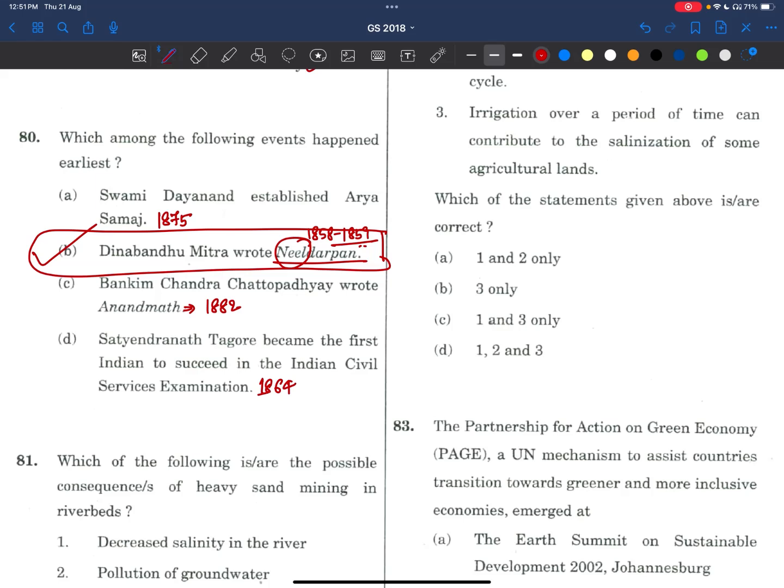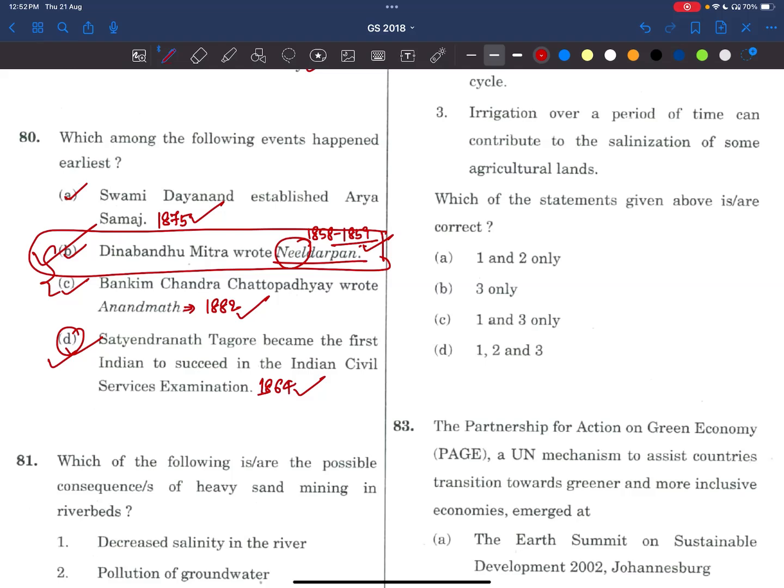Very simple. But we have to know the broad classifications of these timelines. See here, this is about social religious reform movements. Here it is about peasant movements. This is also a peasant movement. This is some councils acts, where modification is there. So there are different dimensions here. Here societal, here peasant revolts, here polity. So the chronology is also mixed here.